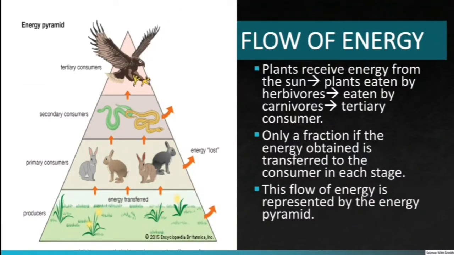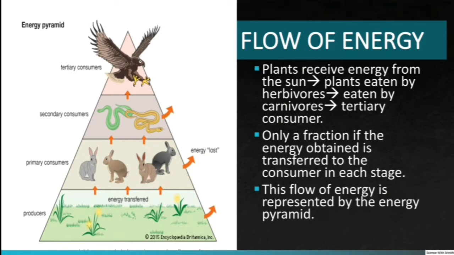Flow of energy. The sun is the primary source of energy. Producers use this energy to prepare food. Food prepared by producers is utilized by them for life processes and some of it is stored. This stored food is used by the consumers. Plants use the energy from the sun to prepare food.